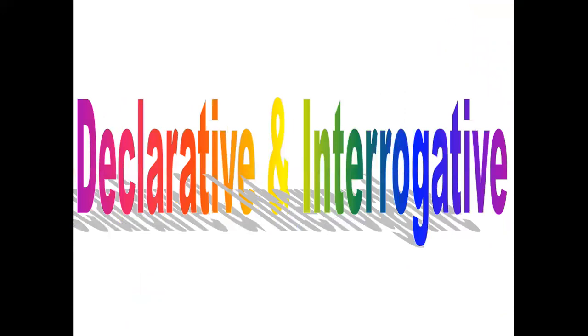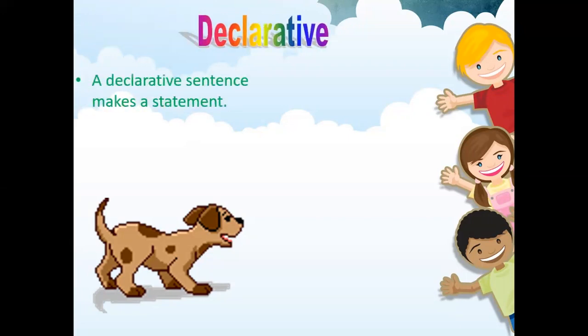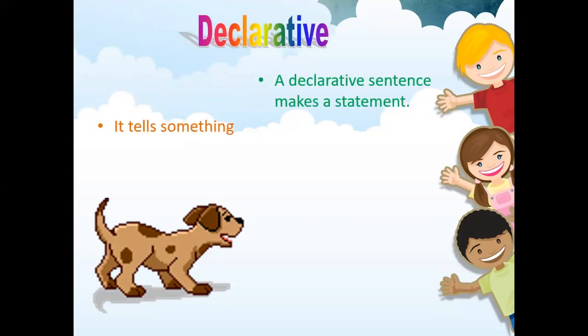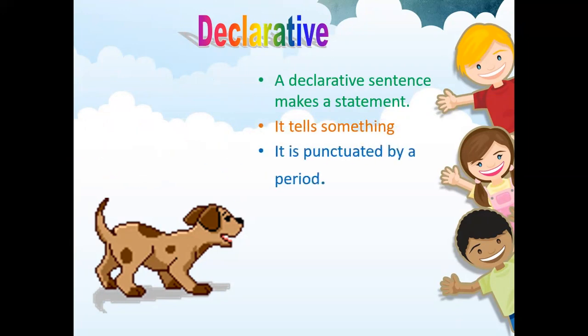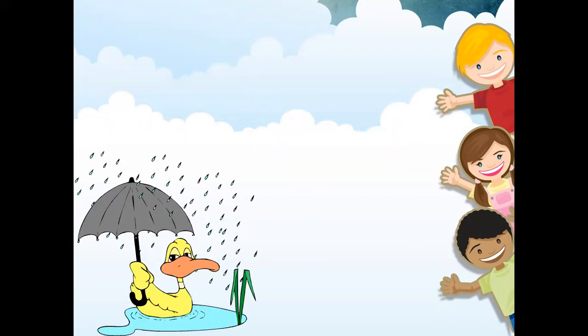Now let's talk about declarative and interrogative. What's the meaning of declarative and interrogative? The declarative sentence is the statement. It's a telling sentence. It tells us about something. It begins with a capital letter and ends with a period. A declarative sentence makes a statement. It's punctuated by a period. An example is, the dog in the neighbor's yard is barking. So the declarative is a statement.